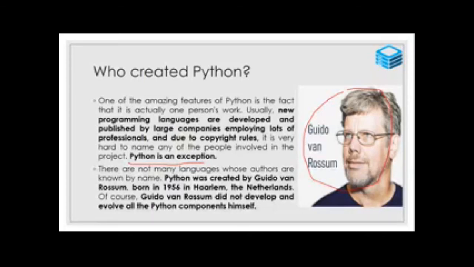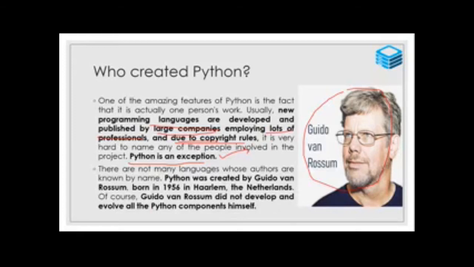Any language, large companies employ a lot of professionals, then they get copyrights, but Python is fully an exception. Python has no large company, no professionals, no copyrights. Why? Because Rossum developed the Python program for his office use. Rossum was born in 1956 in Haarlem, Netherlands.